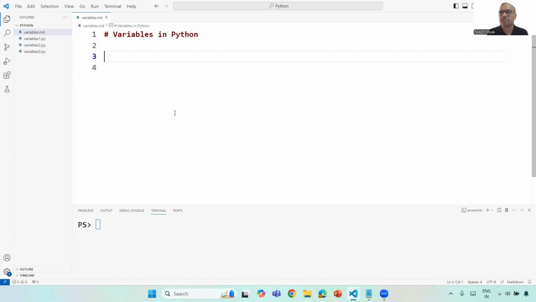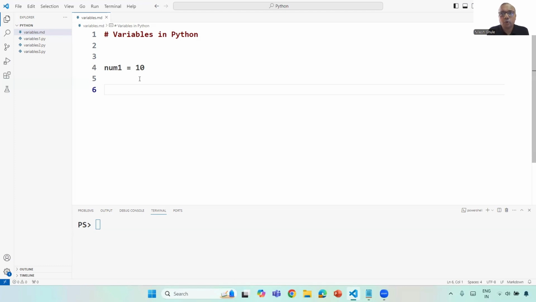Unlike C++, variables need not be declared before use in Python. In Python, whenever we write num1 is equal to 10, the variable gets created at runtime. You can also notice that there is no data type assigned with the variable. It doesn't mean that Python doesn't have data types. Rather, in Python, the variable data types are inferred at runtime because Python is a dynamically typed language.